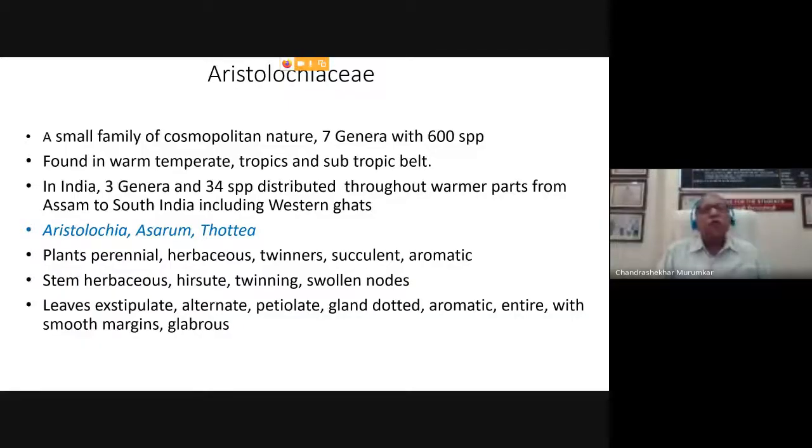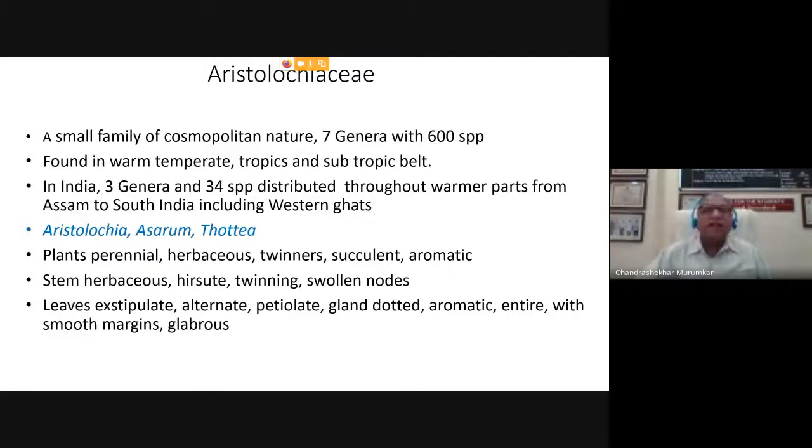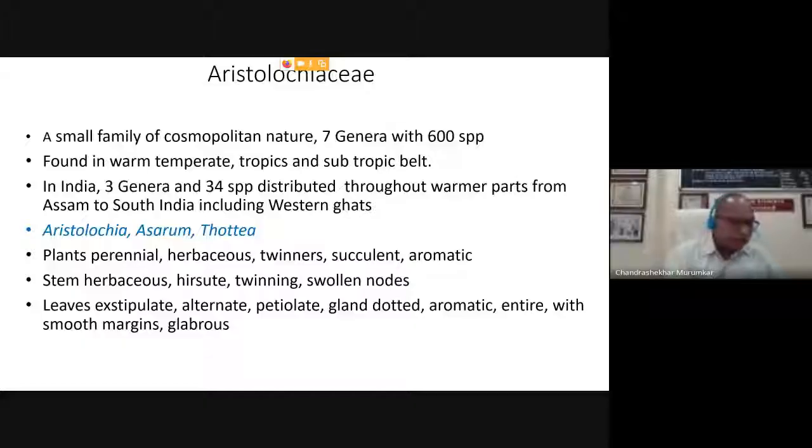Obviously, the plants are herbaceous. The shoot system is herbaceous. Most of the plants are twiners, that is, they are climbers. But these are without any leaf appendages. So there are no extra appendages present for the twining habit. On the contrary, the stem itself is twining in nature.